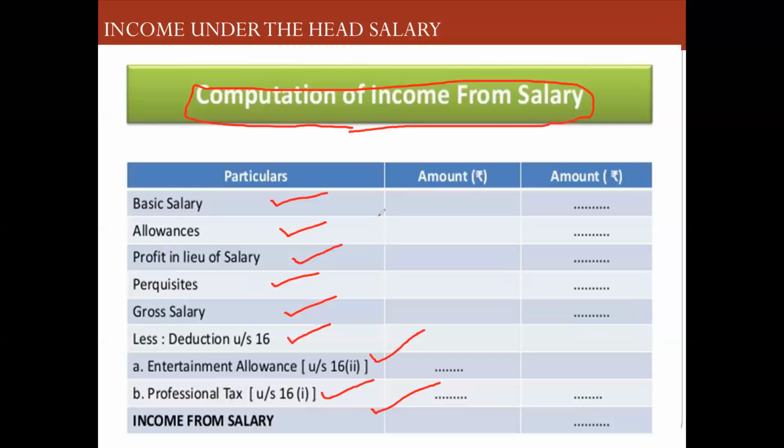I'm again repeating. There is a format for computing income from salary. The first one is basic salary, the second one is allowances, then profit in lieu of salary, then perquisites. You total 1, 2, 3, 4, you will get gross salary. From this gross salary, there are some deductions, like entertainment allowance and professional tax. If you deduct from gross salary all the deductions under section 16 of the Income Tax Act 1961, you will come to know your income from salary.